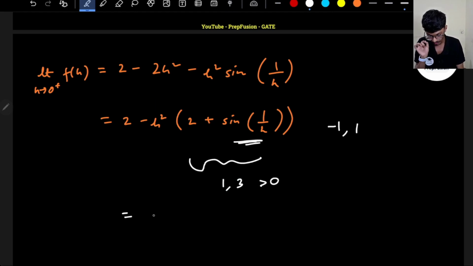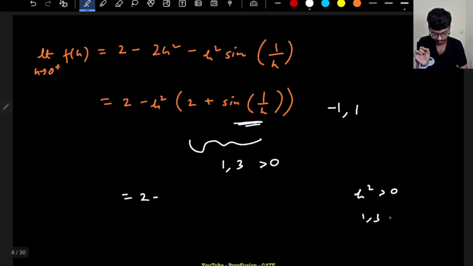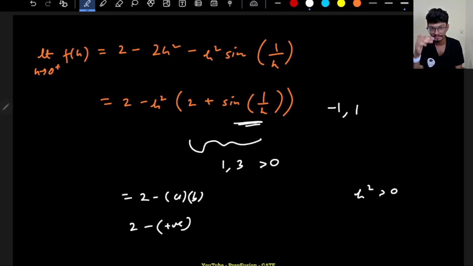Okay, so what I am doing, I am multiplying h square. So h square is a real number, and h square also will be always greater than 0, and 1 to 3 are always greater than 0. So I am multiplying two positive numbers, number a and number b both are positive. Then I am subtracting a positive number from 2. So that means what?